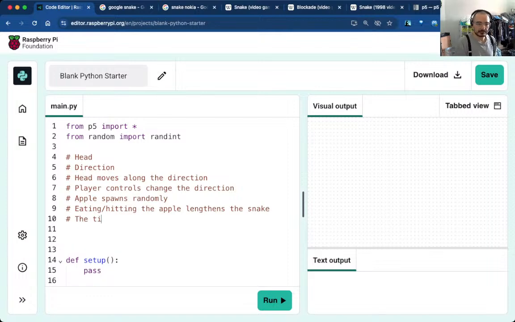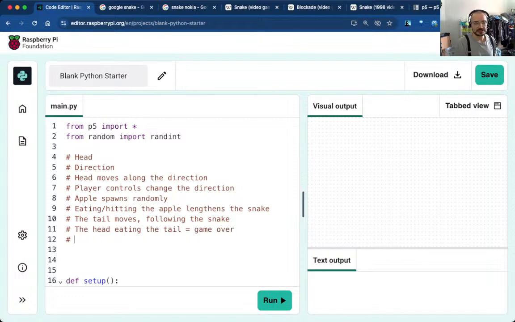The tail moves following the snake, hitting the head, hitting the tail. And then I've got some kind of further extension, maybe some score, and then high score. Yeah, score, high score, etc.